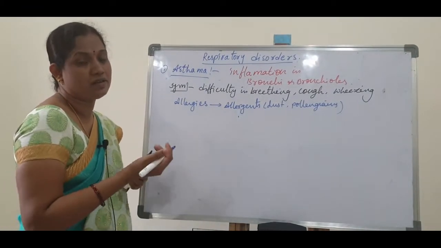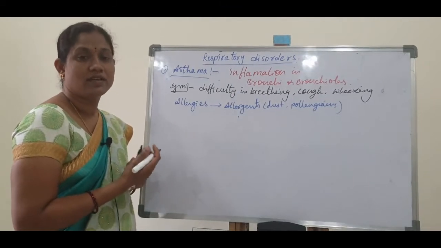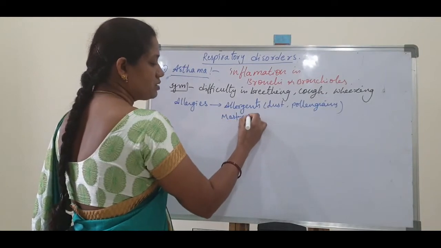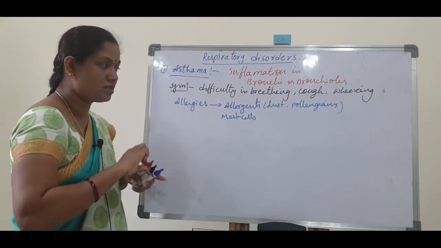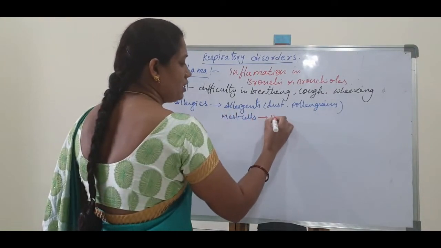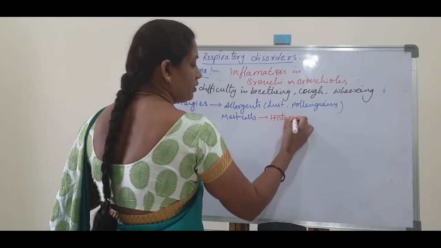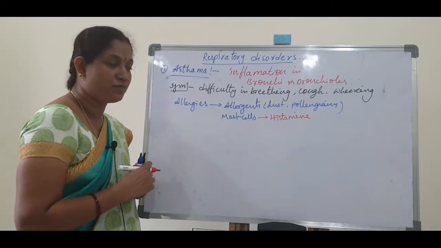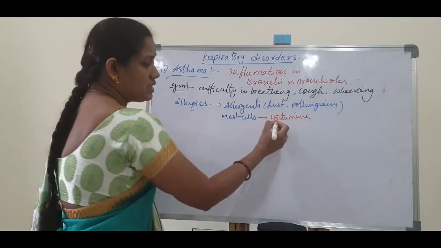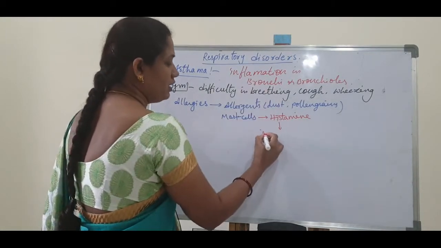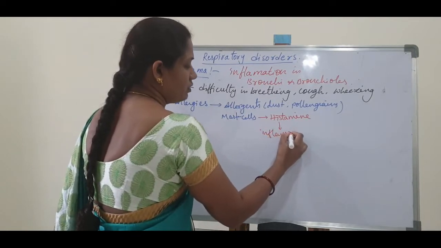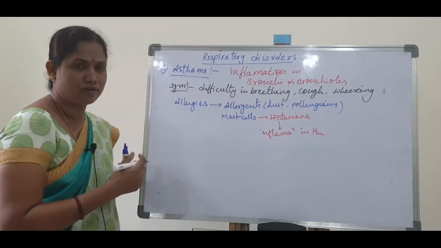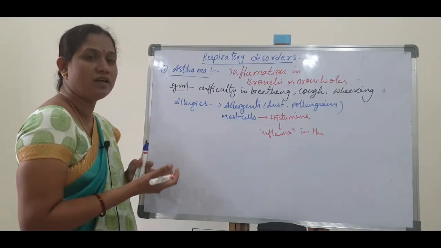They stimulate the immune system. As a result, mast cells present in our immune system produce chemicals called histamines. The mast cells secrete a large amount of histamines. These histamines bring inflammation in the bronchi and bronchioles. Inflammation means swelling occurs in the tubes.